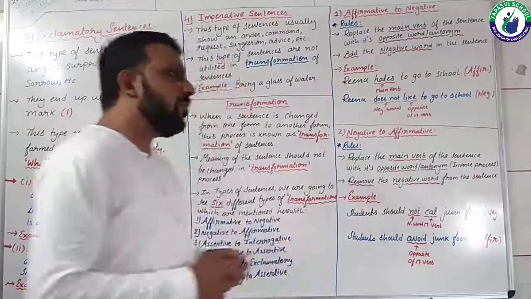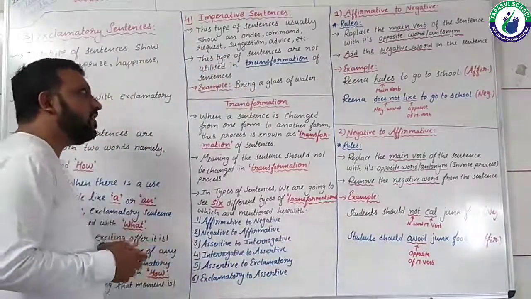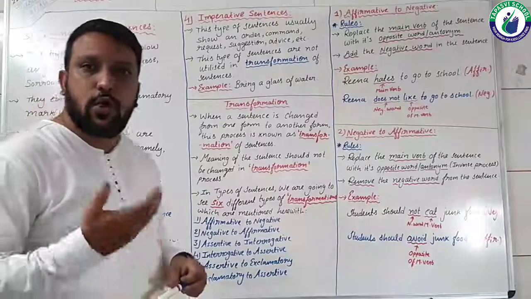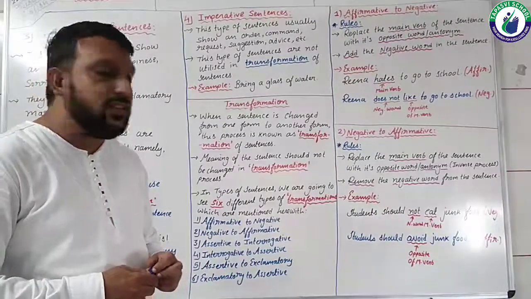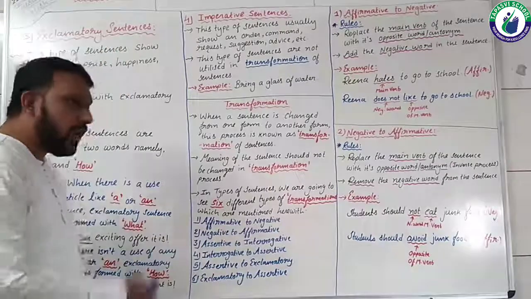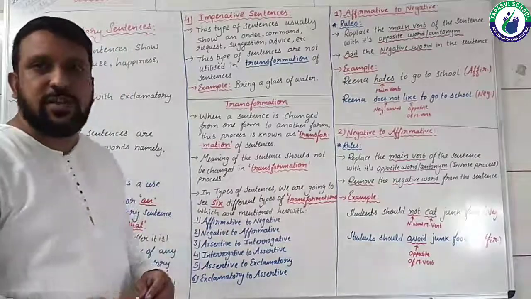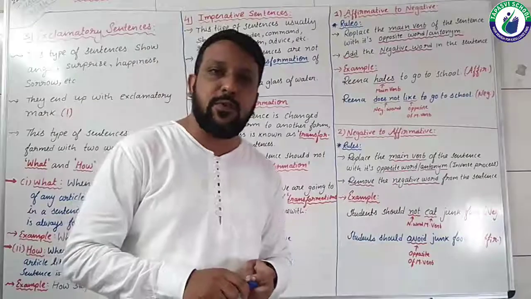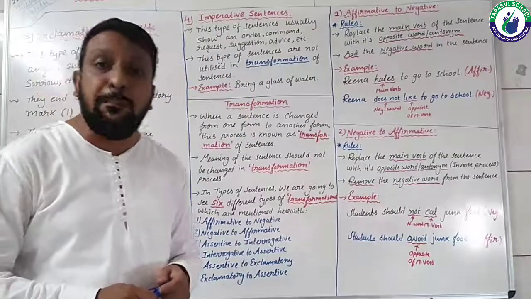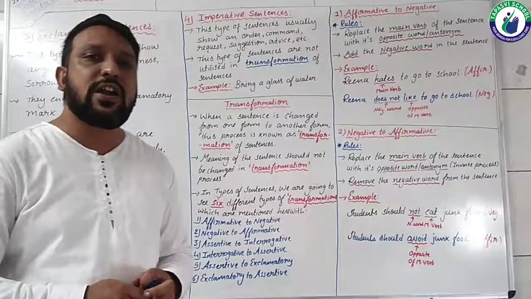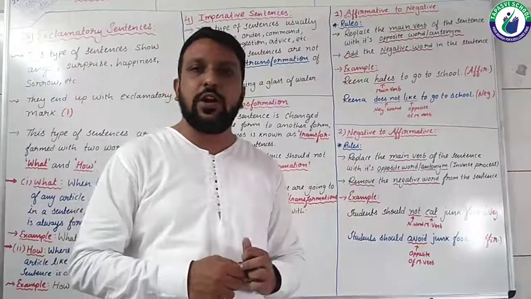So here also the meaning is the same. But in transformation of sentences, imperative sentences are not utilized, are not used.